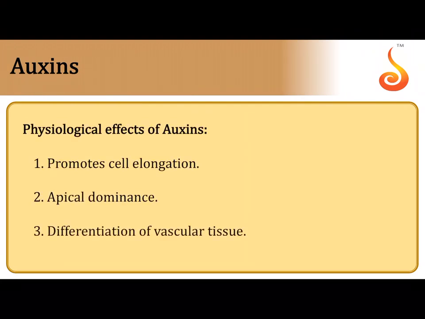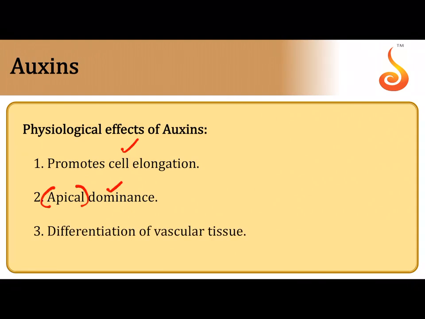Physiological effects of auxins: they promote elongation of cells, they promote apical dominance. Apical dominance is where the apical bud will not allow the closer lateral buds to grow. The closer lateral buds will not be allowed to elongate. So who is the dominating one here? The apical bud or the terminal shoot. Apical meristem is the one that is dominating. That is why it is called apical dominance.